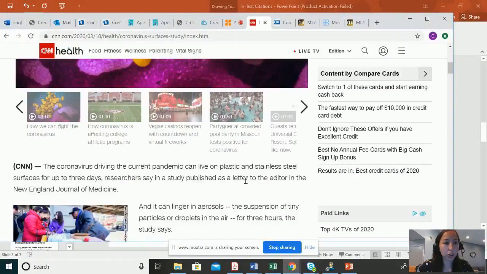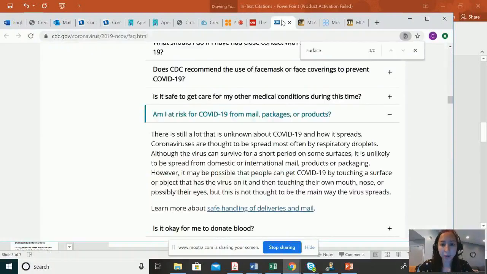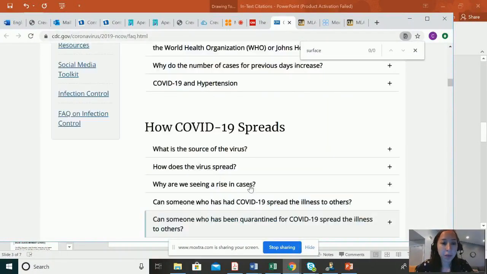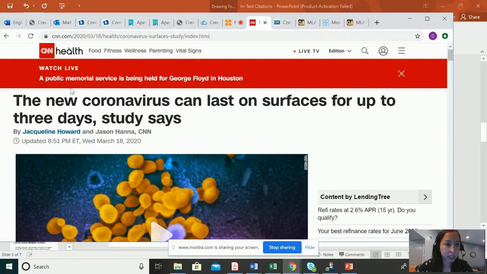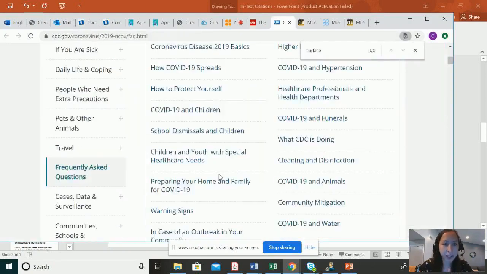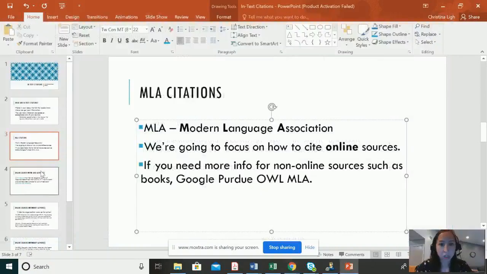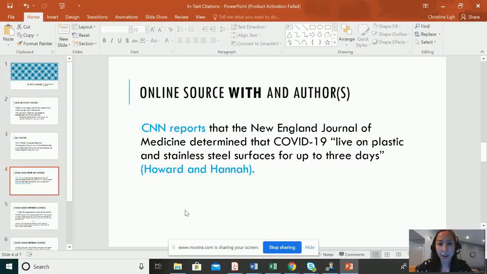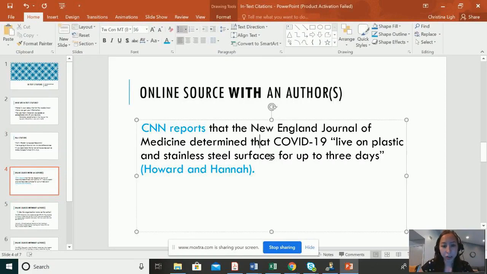So these are the two articles we've been working on. There is one from CNN and one from the CDC. What's different about these two sources is that this source has two authors. It's very easy to find the author. It's usually at the top. However, this source doesn't really tell you who the author is. See, it's not there. There's no name. So if you have an author, all you have to do is include their name.